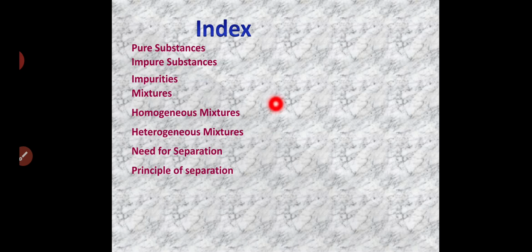So in this lesson we are going to study about pure substance, impure substance, impurities, mixtures, homogeneous mixtures, heterogeneous mixtures, need for separation, principle of separation, methods of separation.